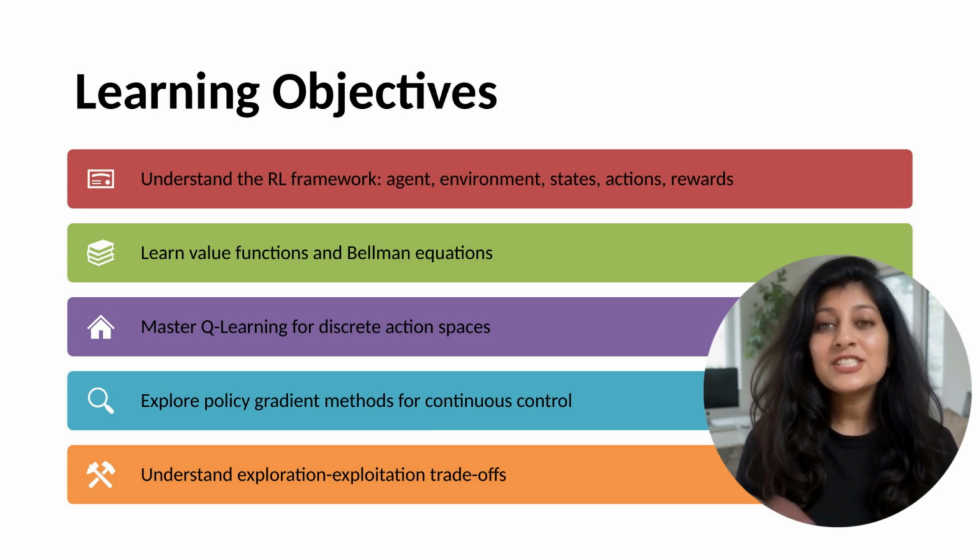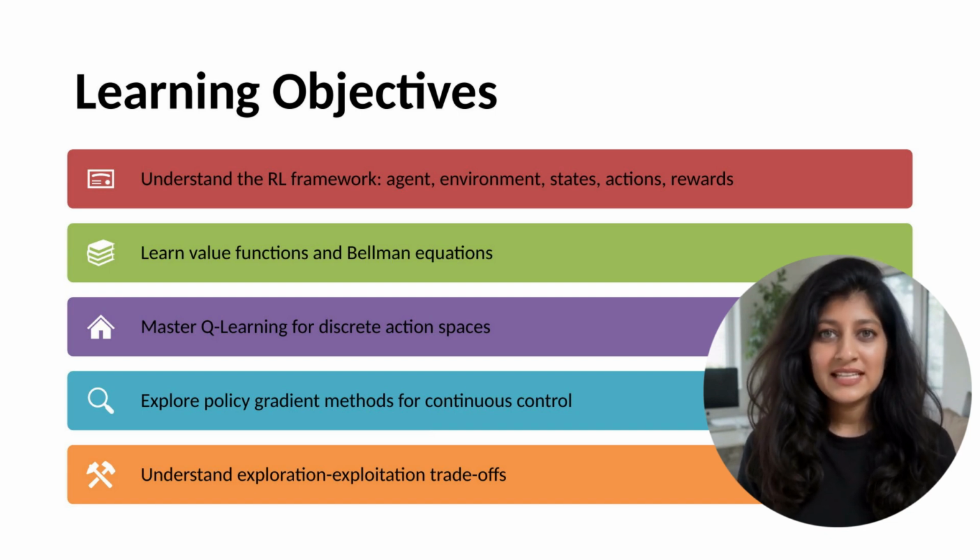Fifth, we'll understand the exploration-exploitation trade-off. The optimal policy sometimes requires trying inferior actions to learn if they might be better. Balancing exploration, trying new things, and exploitation, using known good actions, is central to RL and often determines performance. After today, you'll understand how learning can happen through rewards and interaction.